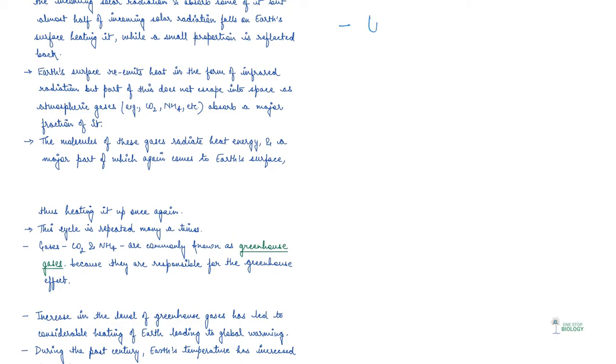So we should limit using the fossil fuels. That is one way,